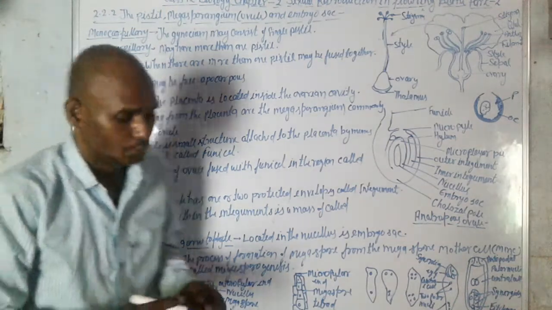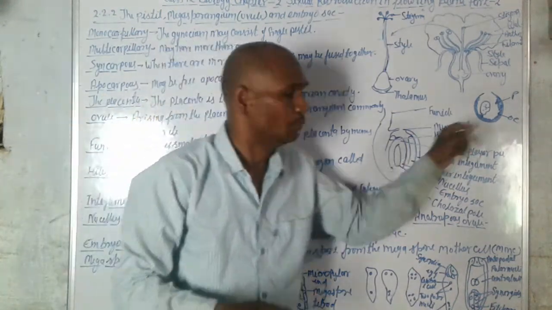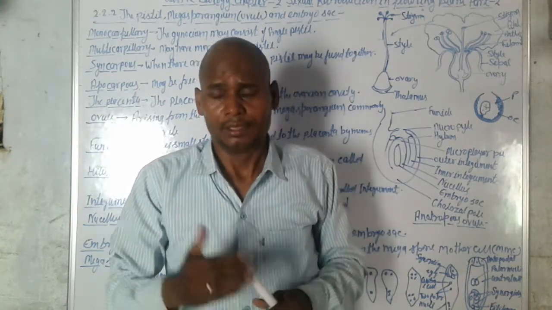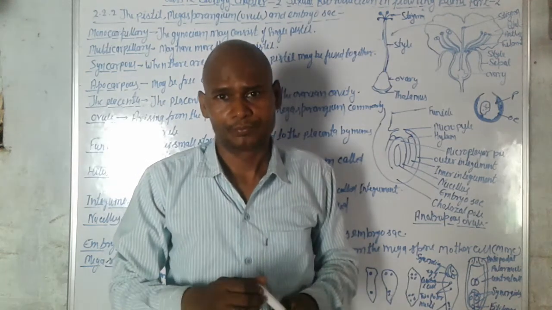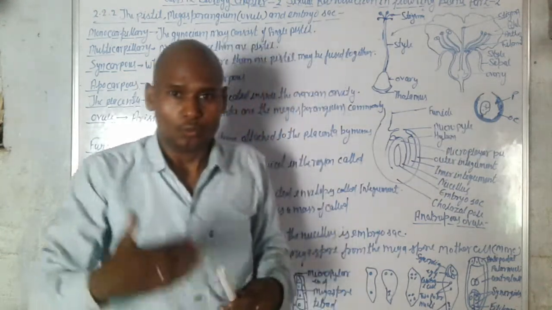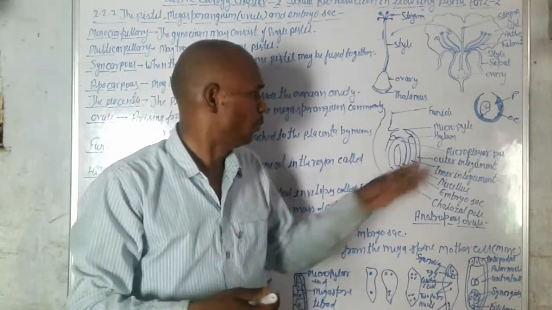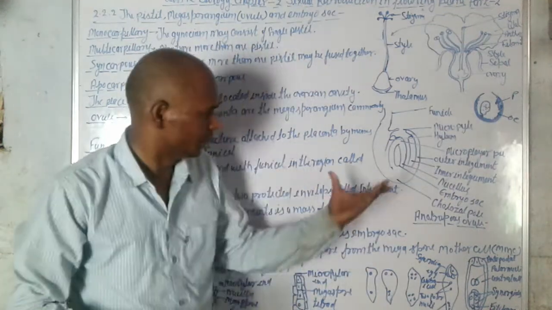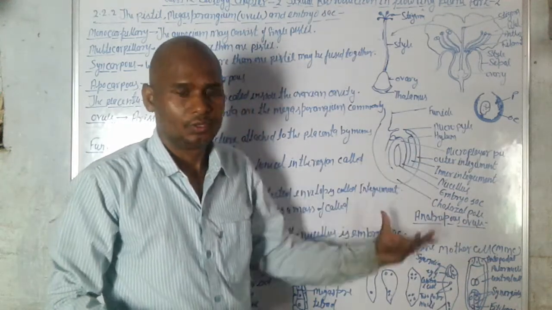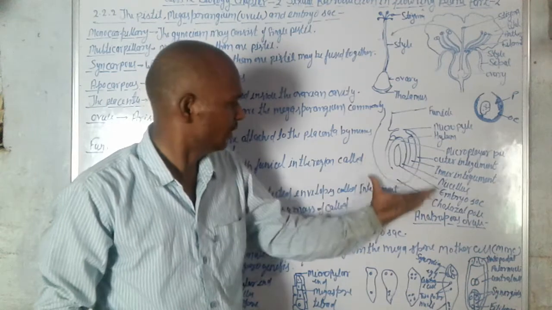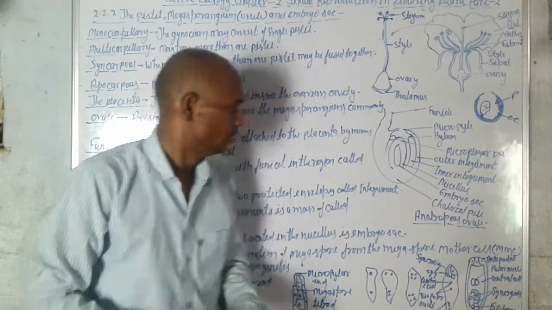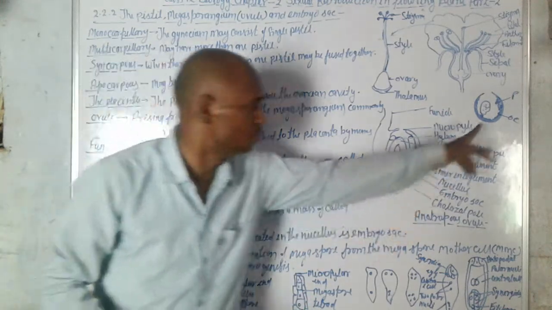Funicle. We discussed ovule. We know that the ovule occurs inside the ovary, and it attaches with the placenta. When we look at the ovule, we see here an anatropous ovule. This is the diagram of the ovule.